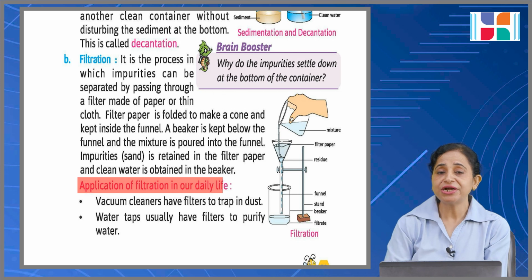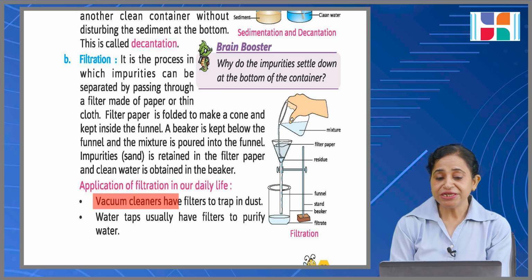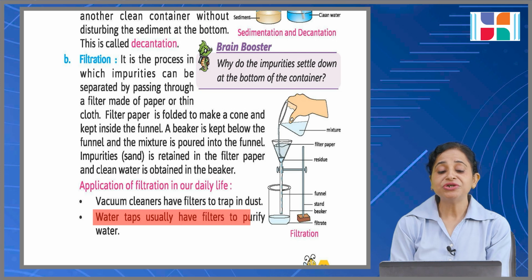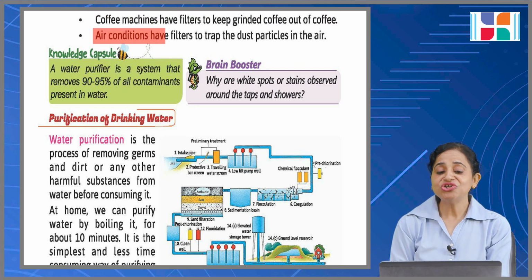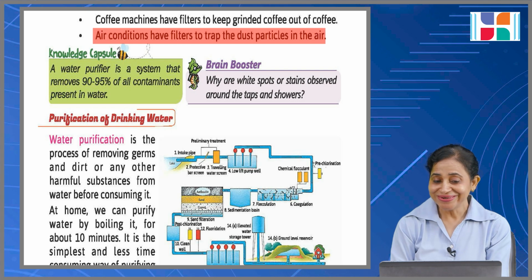Application of filtration in our daily life. Vacuum cleaners have filters to trap dust. Water taps usually have filters to purify water. Coffee machines have filters to keep ground coffee out of the coffee. Air conditioners have filters to trap the dust particles in the air.